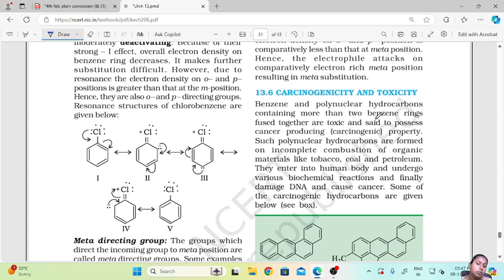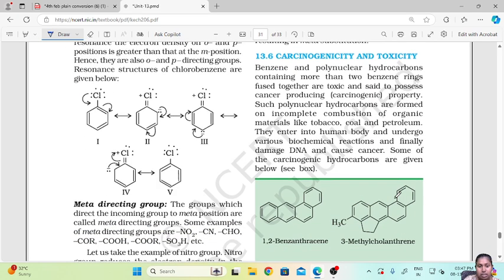They enter the human body and undergo various biochemical reactions and finally damage your DNA and cause cancer. Some of the carcinogenic hydrocarbons are given below.